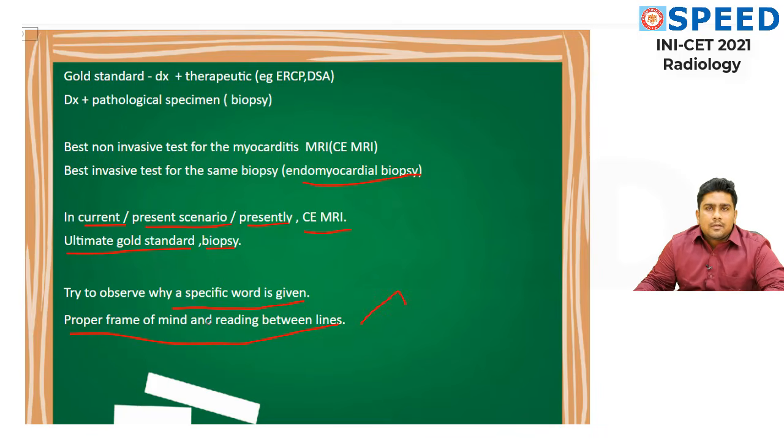If you have neglected the words "in the present scenario", you will be marking endomyocardial biopsy. But if you have read it properly and you are in a proper frame of mind, which makes a huge difference, the answer will be MRI. That would be the answer.